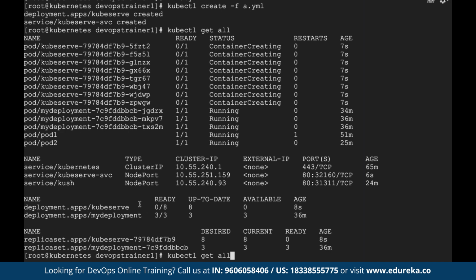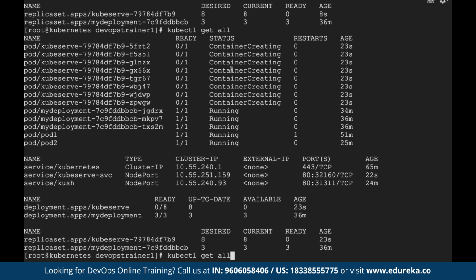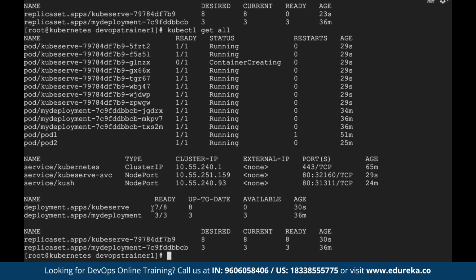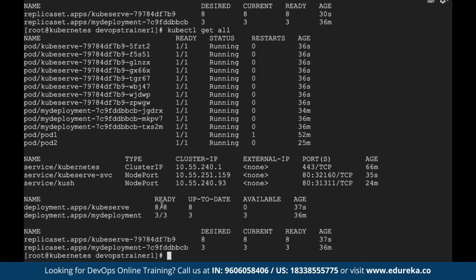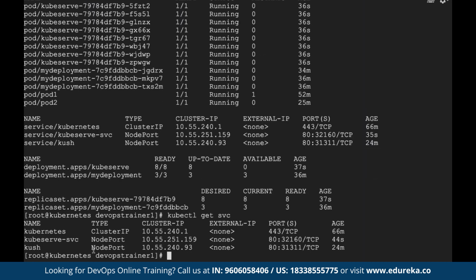Let's do get all. It takes some time for all the containers to spin up. It's still in container creating state. It takes a while, that's expected. So now 7 have been created, 1 is still pending. Everything is good. Let's run the command kubectl get svc. See, this is the high level object kubeserve svc created, which is running on port number 32160.